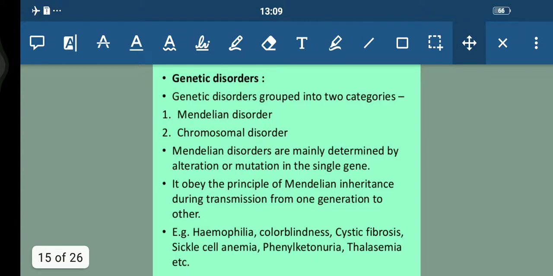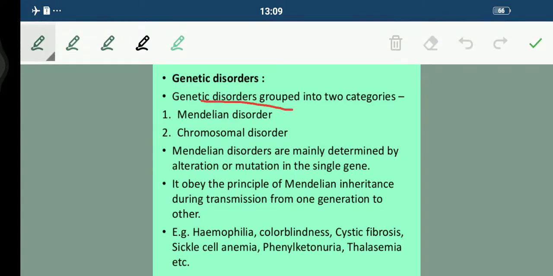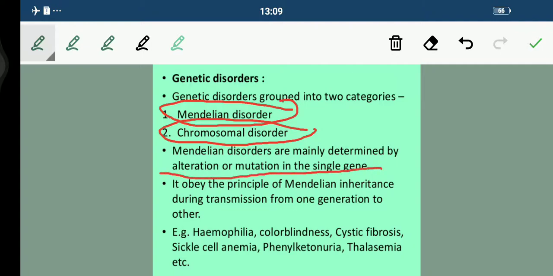Now talking about genetic disorders. First of all, we have the Mendelian disorders. We have two different categories here, students. The first one is the Mendelian, and the second is the chromosomal disorders. Mendelian disorders are mainly determined by alteration or mutation in a single gene. So if mutation occurs in a single gene, this is what is related to Mendelian disorder, and it obeys the principle of Mendelian inheritance during transmission from one generation to the other.